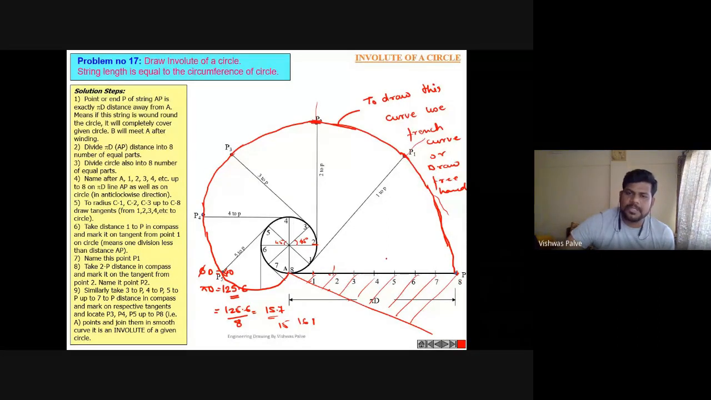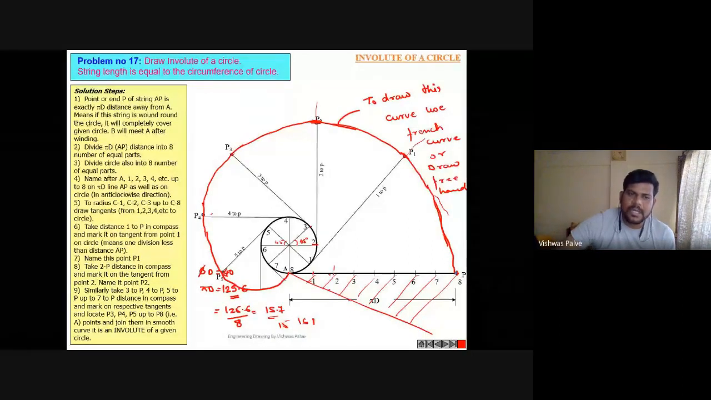3 to P in compass, keep it on 3 and cut an arc. So ऐसे सिर्फ ये salient points मिलेंगे तुमको. और ये सब salient points को कैसे connect करना है? You have to connect it with a smooth curve using a French curve or freehand sketches.